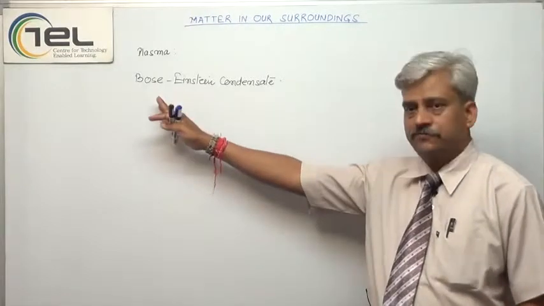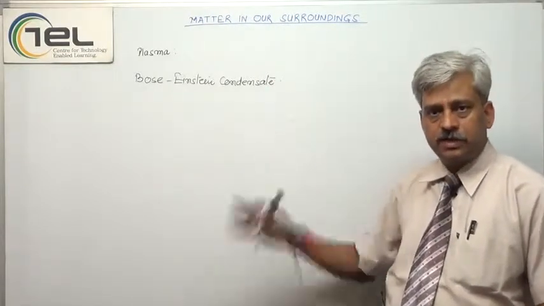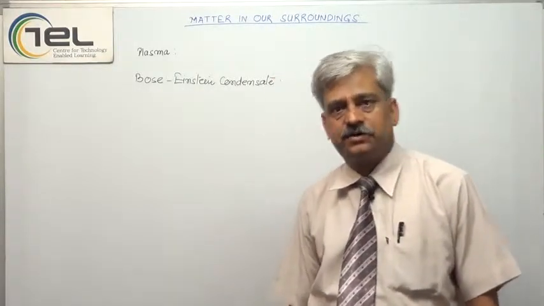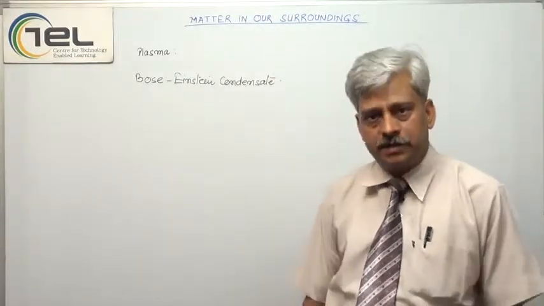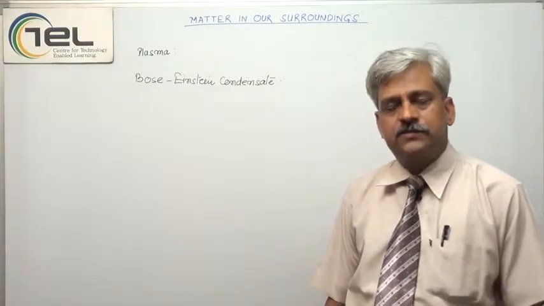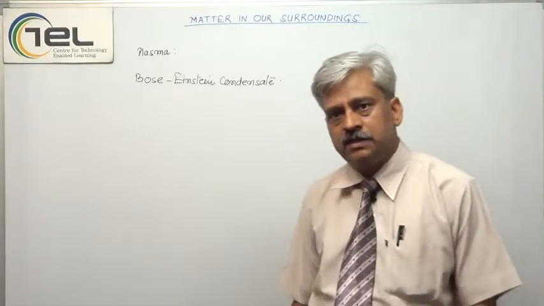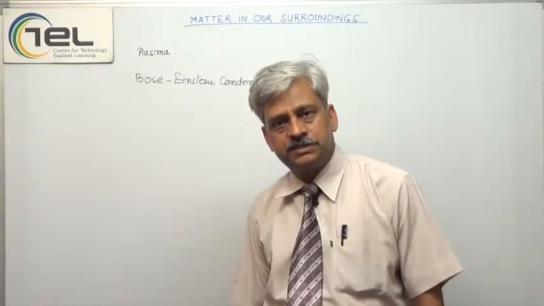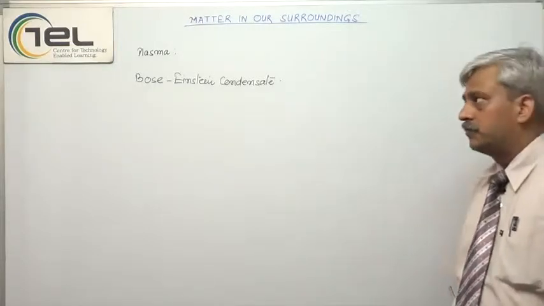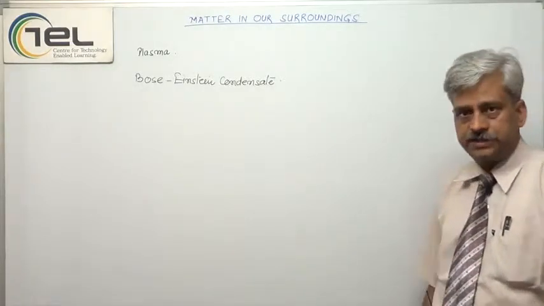Einstein, in furtherance of Bose's work, got a particular condensate, a particular mass that becomes the fifth physical state of matter. These are very minor, just of scientific importance. However, just for the sake of knowledge, you have to understand that apart from the three physical states, there are two more: plasma and the Bose-Einstein condensate.